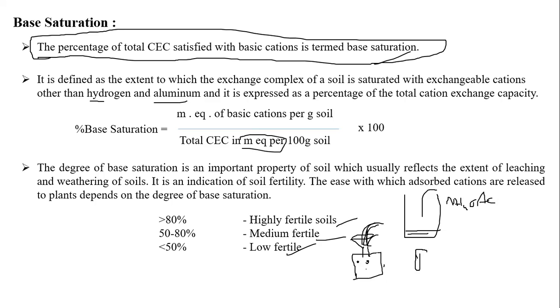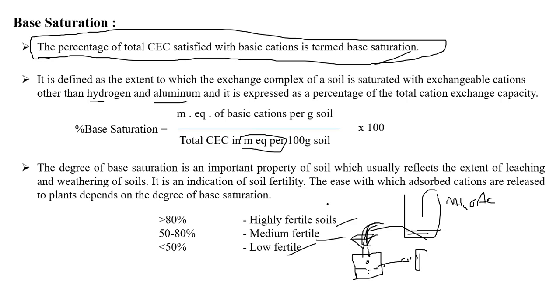So if there is a clear solution, your complete base cations have leached into your solution. Then we will take this solution and analyze it for calcium, magnesium, sodium, etc. And we will take the rest of the soil, which is completely saturated with ammonia, and go for distillation. Then we will calculate our CEC, and if you want to know the base saturation of potassium and everything, we will do the calculation. This is what we usually follow. There are many methods: this is the filtration method, and there is a centrifugation method.